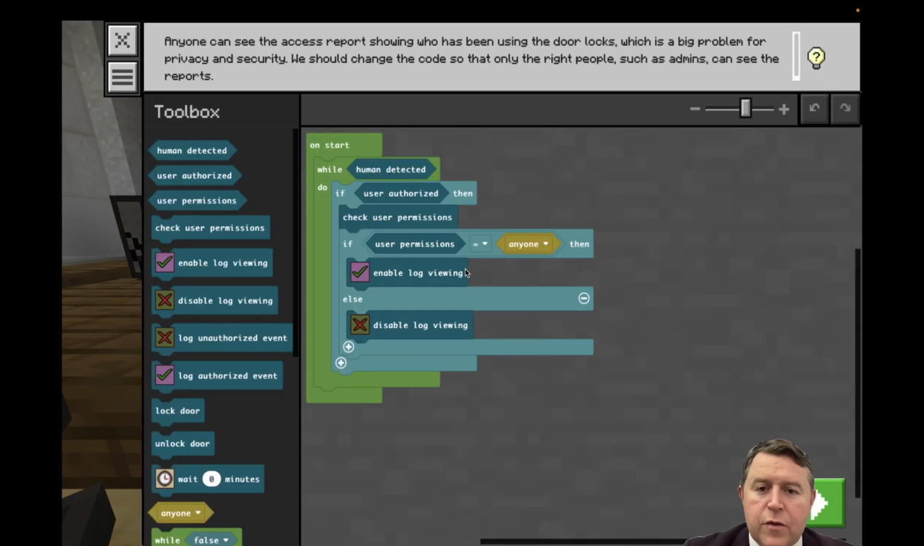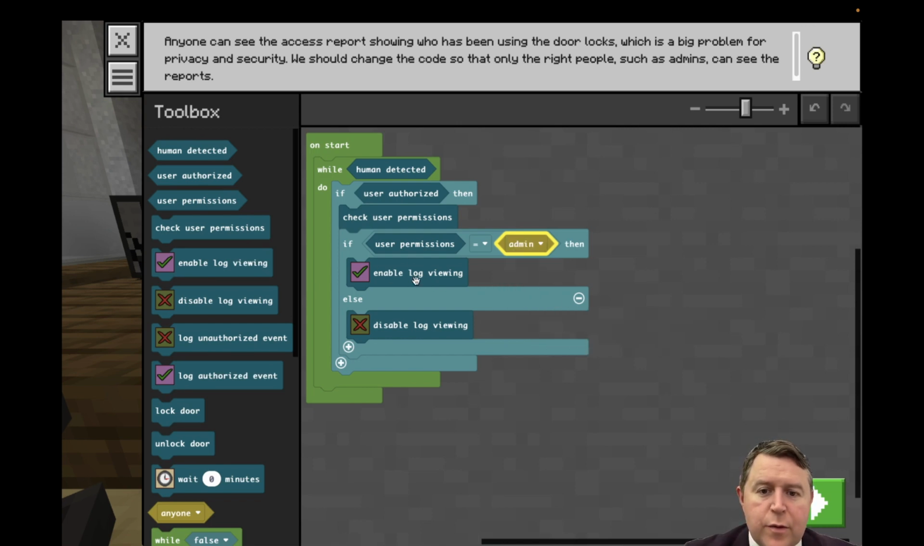Okay, open the tutorial. Anyone can see the access report showing who has been using the door locks, which is a big problem for privacy and security. You should change the code so that only the right people, such as the admins, can see. Okay, so at the minute you can see there's some information here. If user permissions equals anyone, of course it shouldn't be anyone, so let's check that. It should be only the admin. The administrator should only have access to this.